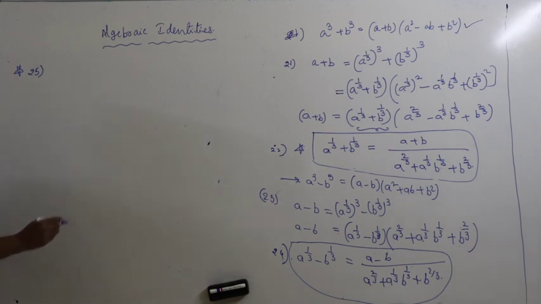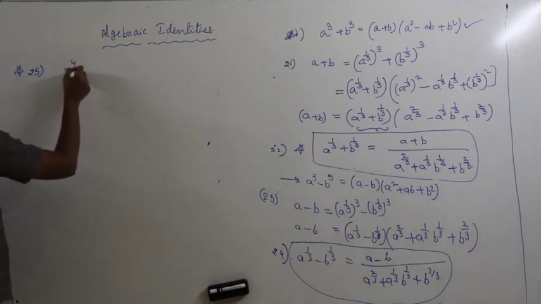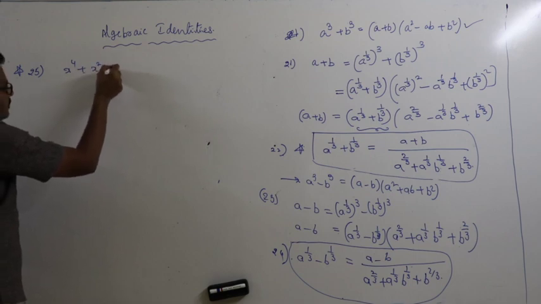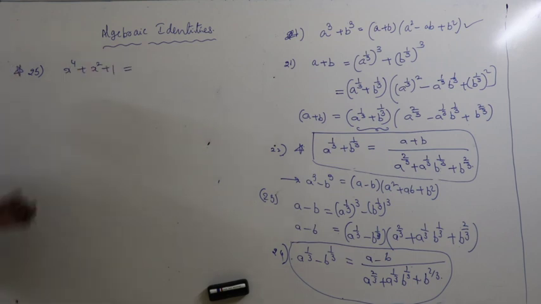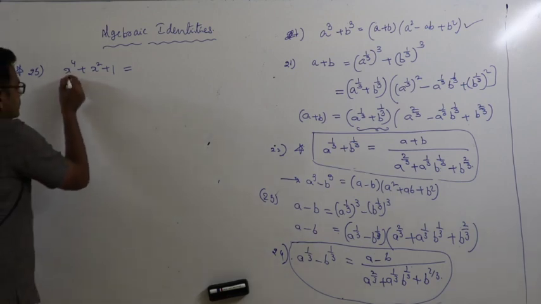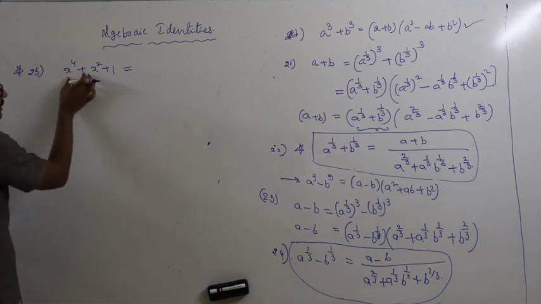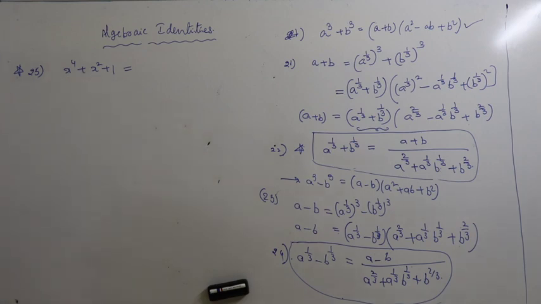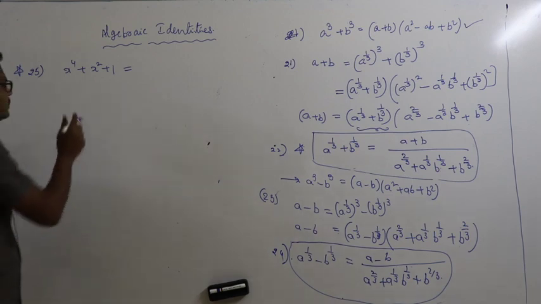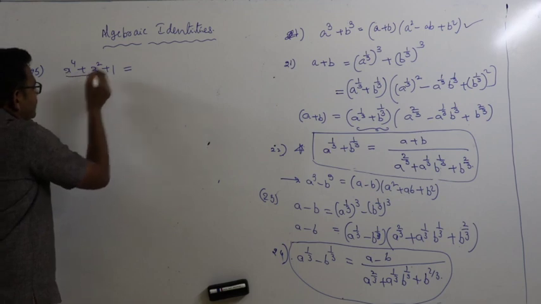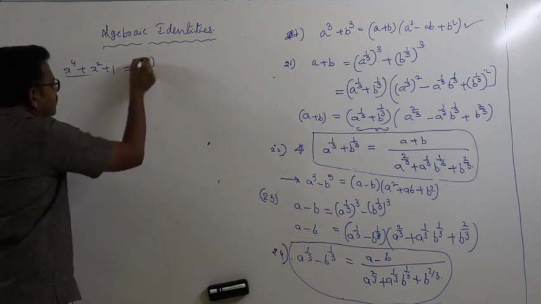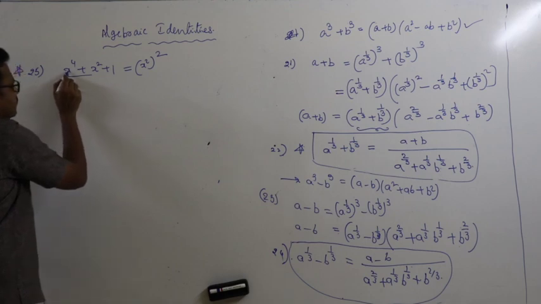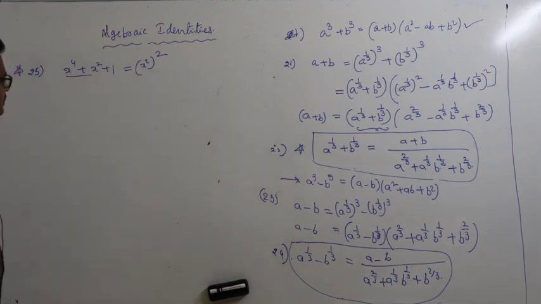Next one: x power 4 plus x square plus 1 is equal to this. You write the perfect square. Perfect square means what? a plus b whole square, a minus b whole square, like x plus 1 whole square. That is a perfect square. So for this expression, x power 4 can be written as x square whole square.